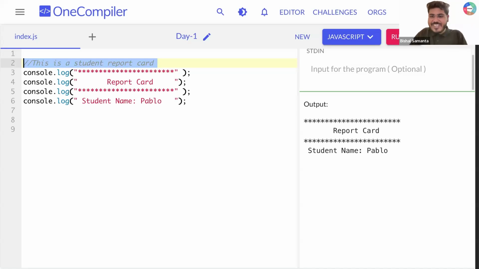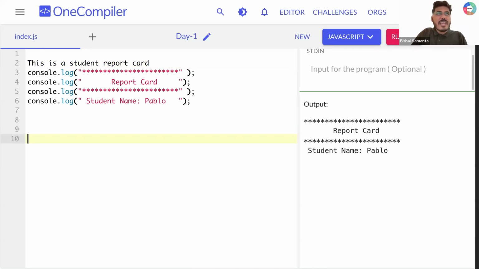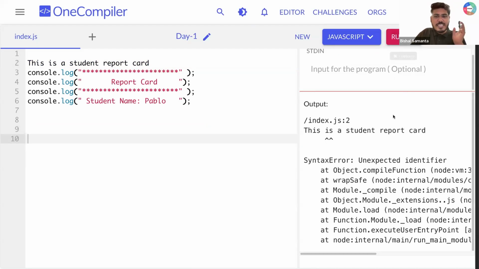No, this is definitely not JavaScript code, right? Let's say I'm writing like that, and if I run this, can you see I'm getting an error? Can you tell me why? The reason is that this is not JavaScript code. But sometimes I need some lines to be ignored by the JavaScript engine. Yes or no?